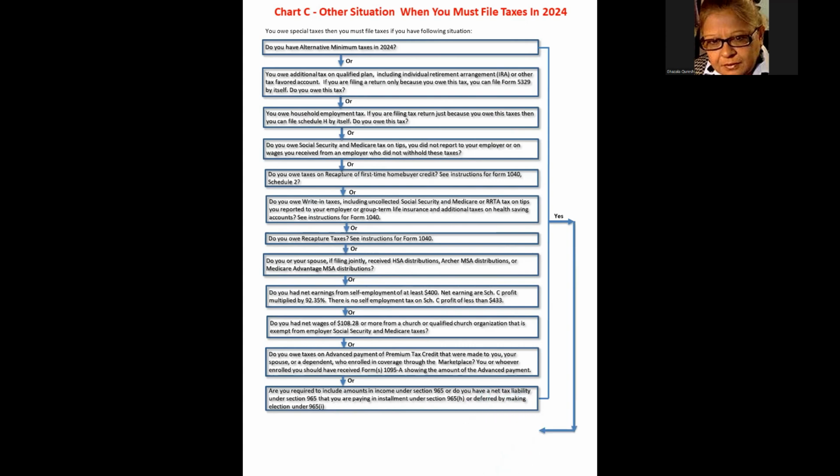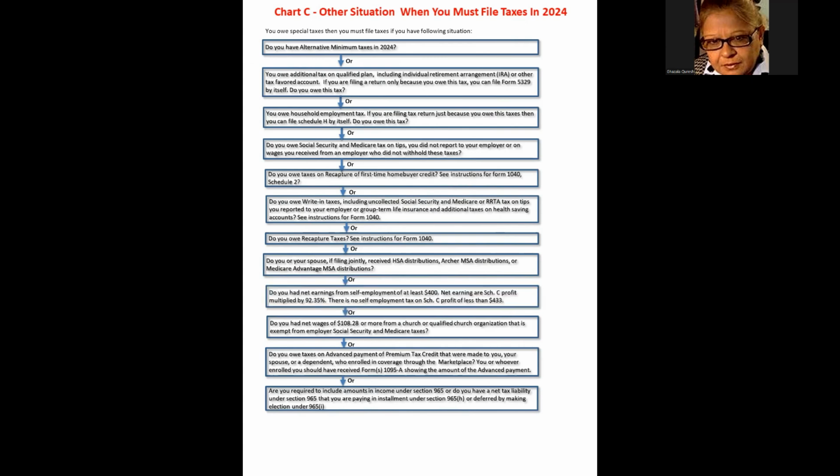But, if you do not owe AMT taxes or additional taxes on qualified plans such as IRA, or you do not have household employee taxes, or you do not have Social Security and Medicare tax on tips, or you do not have recapture of first-time home buyer credit, or you do not owe write-in taxes, including uncollected Social Security and Medicare or RRTA tax on tips you reported to your employer or group term life insurance and additional taxes on health savings accounts, or you did not have recapture taxes, or you did not receive HSA or Archer MSA distribution or Medicare Advantage MSA distribution, or you did not have earnings from self-employment of at least $400,